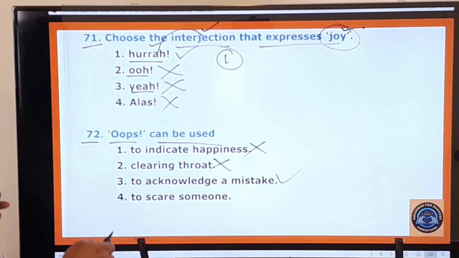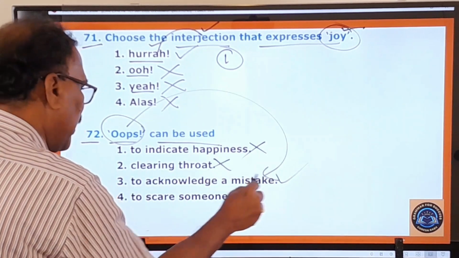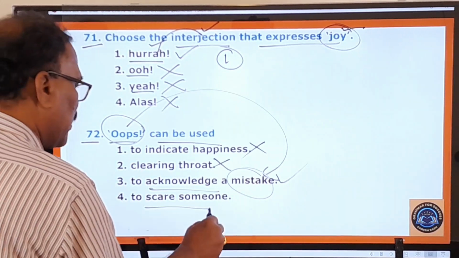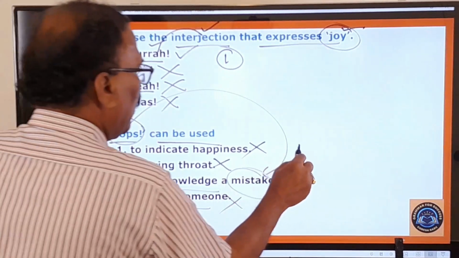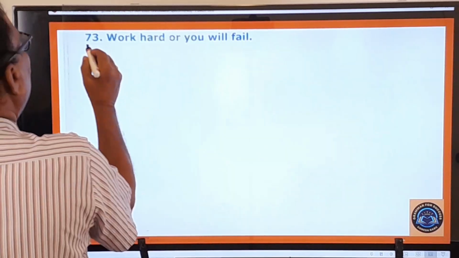So here, this "oops" is a word used to indicate or acknowledge a mistake and not to scare someone. No. So the first one, second one, and fourth one are wrong. Only the third one is your answer. Right. And now let's move on to the 73rd question.